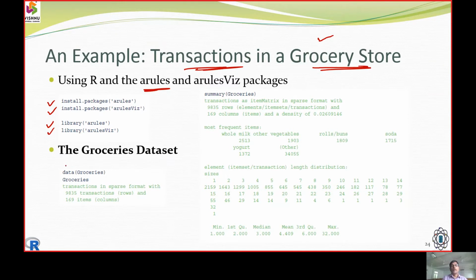For that, we will use the predefined data set available in R, that is the Groceries data set, and we check the data. When we call it, we find 9,835 transactions with 169 items.